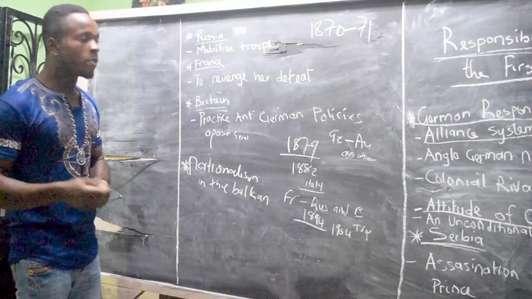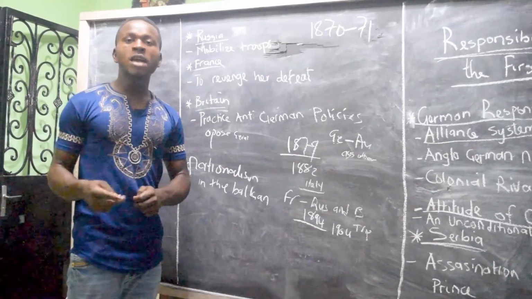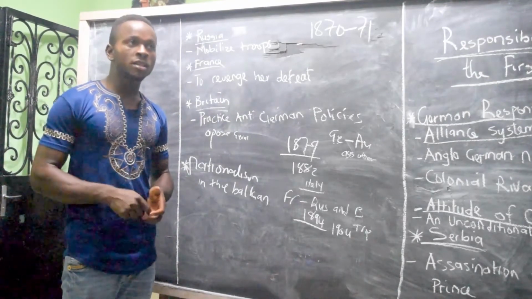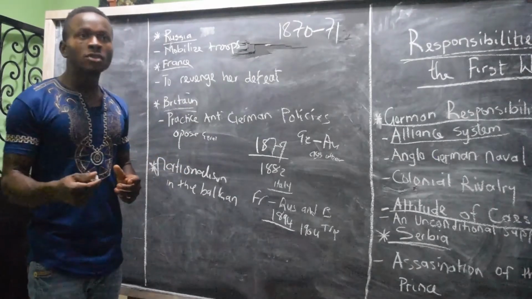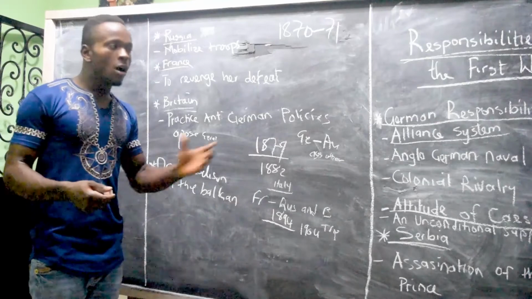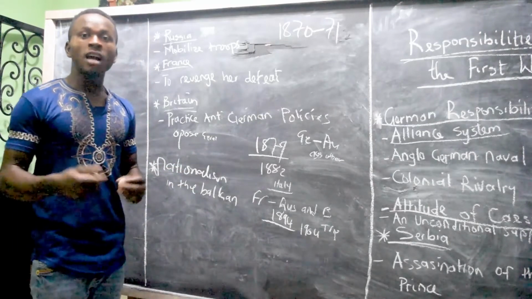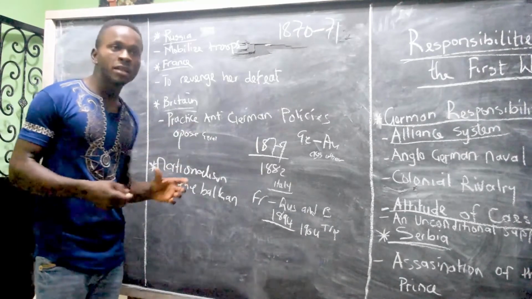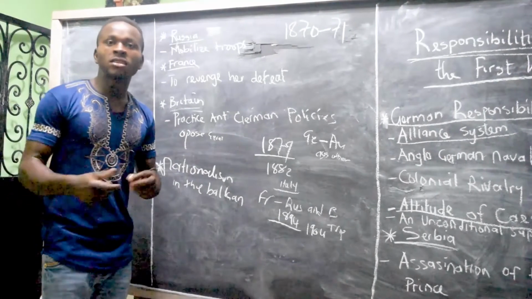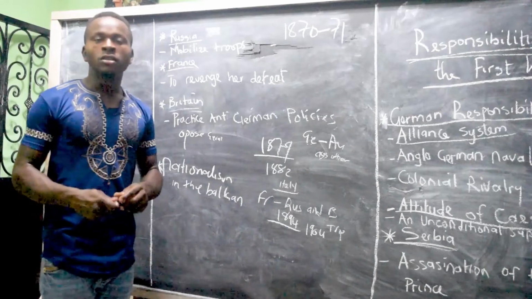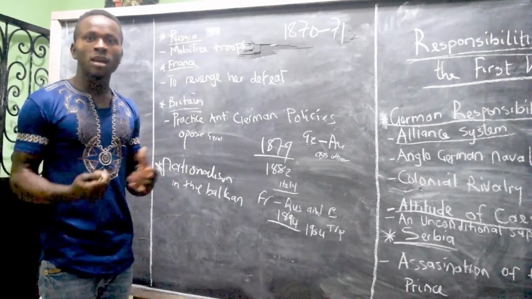Now, Britain was also practicing the policy of anti-German. When Britain was practicing this policy, that was why the British government decided to start taking up German military, start capturing them. Now, when they decided on that, they came up with a new war weapon, that is a drone. When they came up with that drone, Germany went ahead and also launched its own.